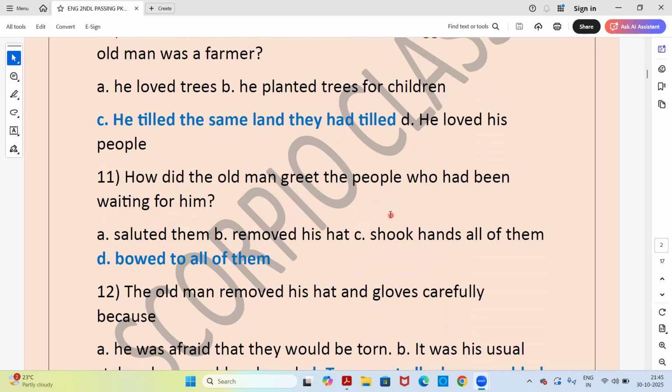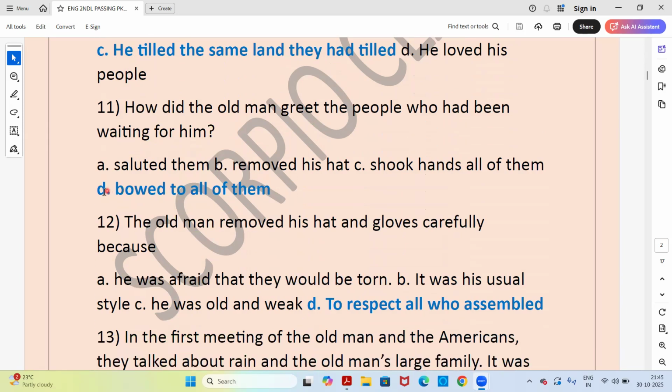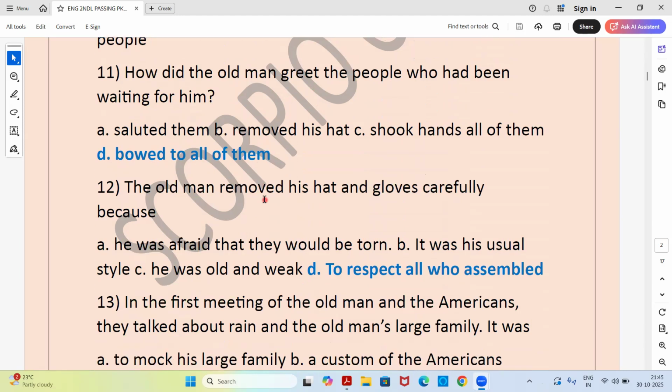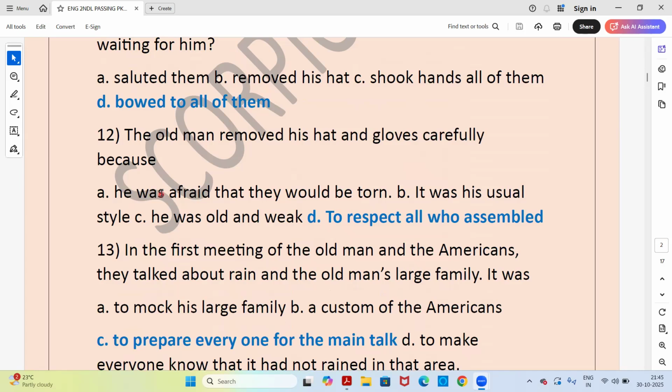Next, how did the old man greet the people who had been waiting for him? The right answer is option D, bowed to all of them. Next, the old man removed his hat and gloves carefully because, answer is option D, to respect all who assembled.